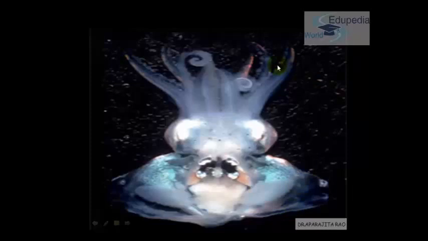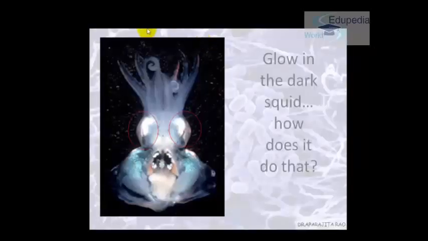I just put in an example because a student once asked me, can multicellular and unicellular organisms stay together? Can a multicellular organism and a unicellular organism stay together? Is there an example? So this is an example. It is a glow-in-the-dark squid.